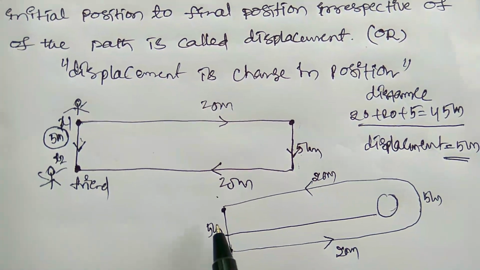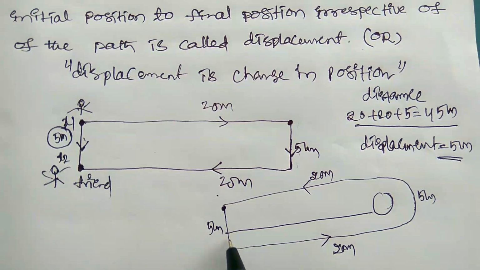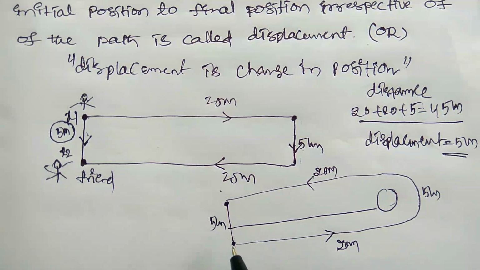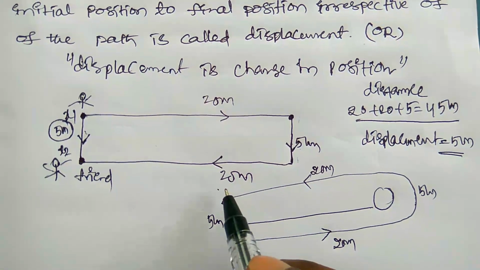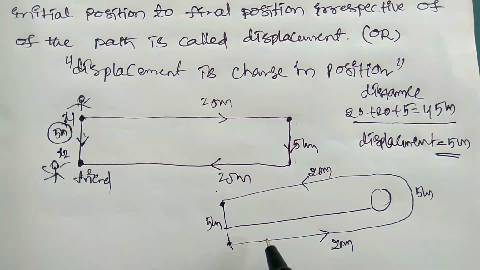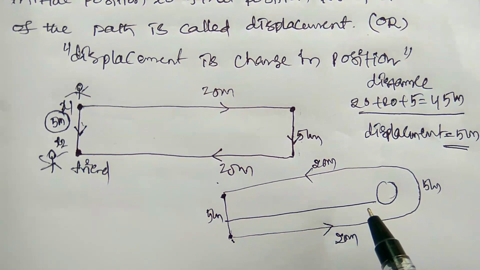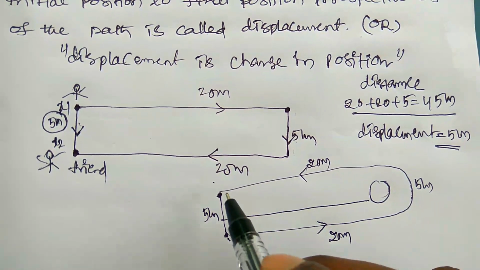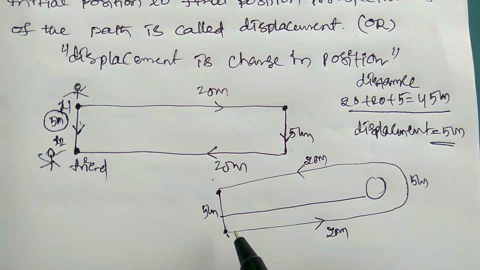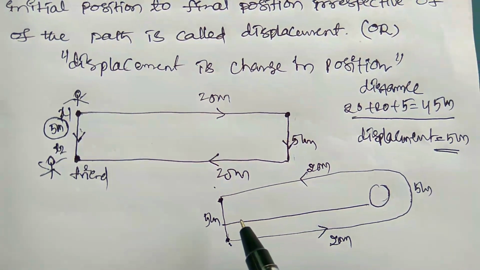So displacement is the shortest distance directed from the initial position to the final position, irrespective of the path length, irrespective of the distance. The shortest distance between the initial and final positions of the object. So that is the displacement.